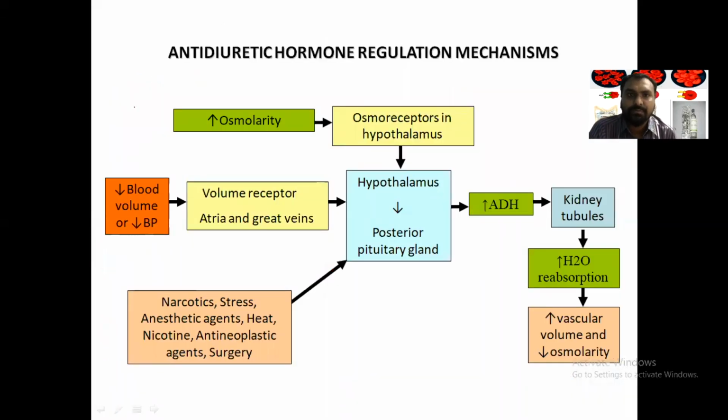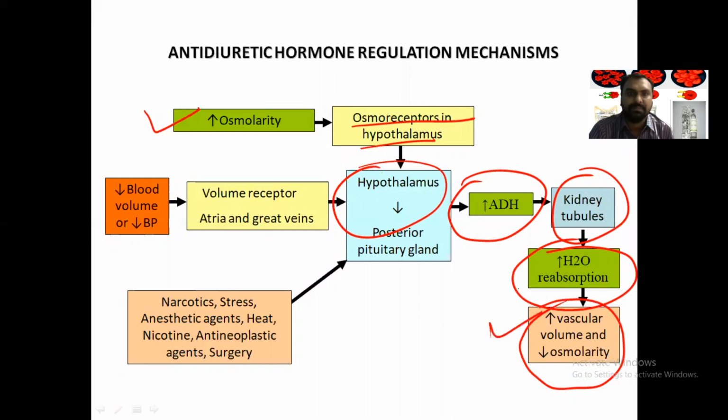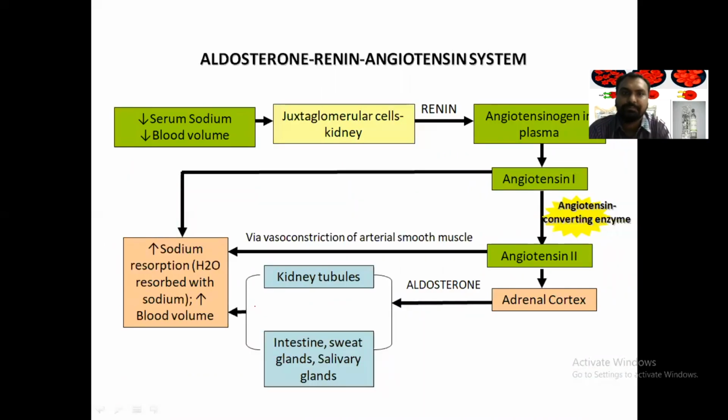Also, when the osmolarity is increased, the osmoreceptors in the hypothalamus will secrete the antidiuretic hormone that will act on the kidney tubules and the distal tubules, and it will increase the reabsorption of water. And increased water reabsorption will decrease the osmolarity. This is very important. Also, whenever there is a decrease in BP, volume receptors in the atria and great veins will stimulate the hypothalamus and release of ADH. Also, stress, heat, nicotine, all ultimately will increase the blood volume.